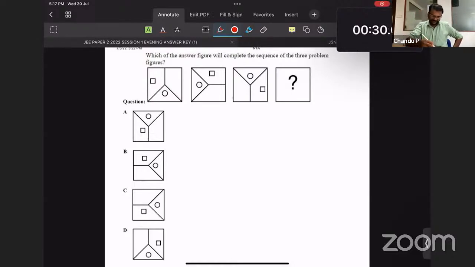Option C, because this is a rotation based question. Plenty of times they have asked rotation based questions. Every time a rotation based question like this comes in the exam. So here the circle comes and this one is on the right, so it will be over here, and option C is the right one. Very good.